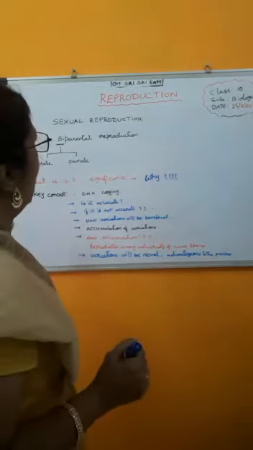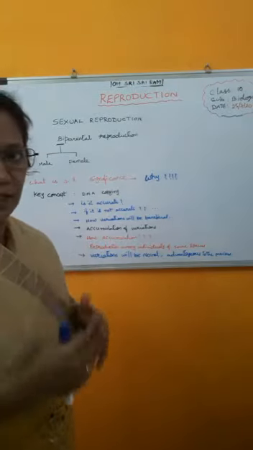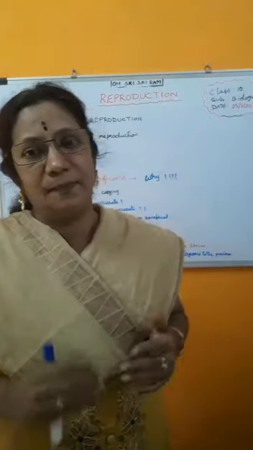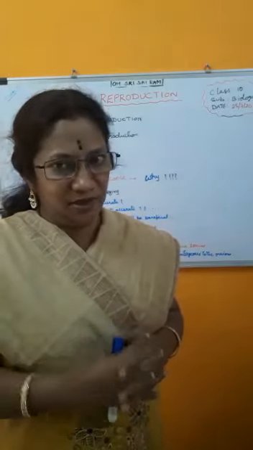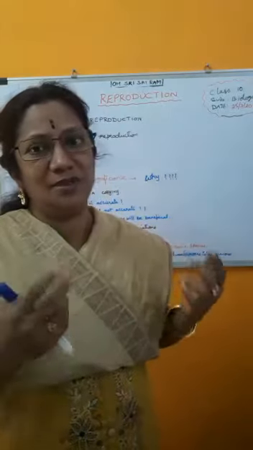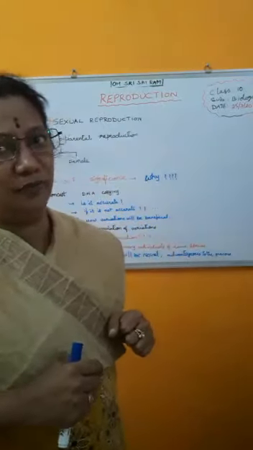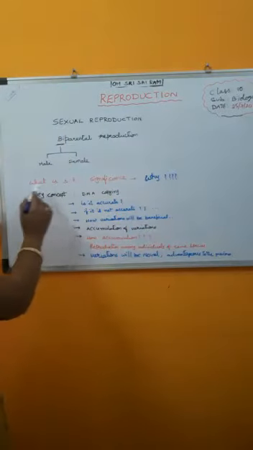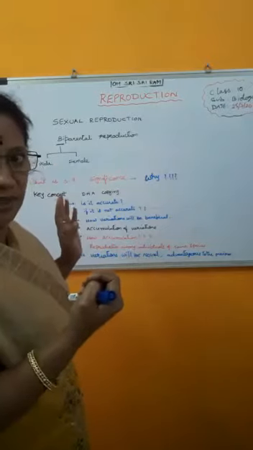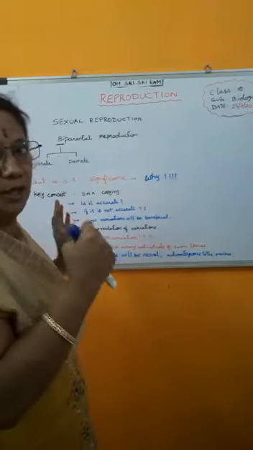Now, the organism is able to reproduce asexually. The plants are able to reproduce by vegetative propagation. Then why do we still need sexual reproduction? What is the importance of sexual reproduction? We will discuss that now. What is its significance? Why do organisms depend on sexual reproduction?